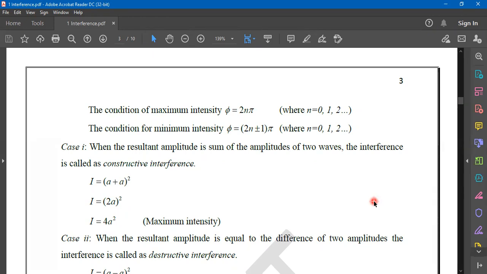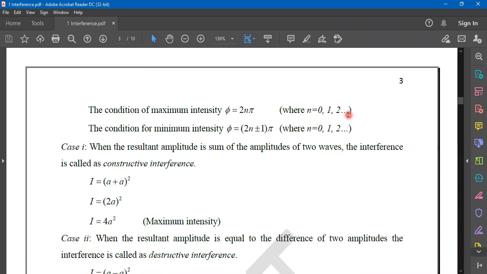Already at the time of the video lecture itself, I specified that when the crest of the first wave falls on the crest of the second wave, the phase difference will be 0. Yes, sir. So that condition is repeating here. You see phi is equal to 2n pi, where n can take on values from 0 onwards. So sin n pi value is? How about sin n pi?